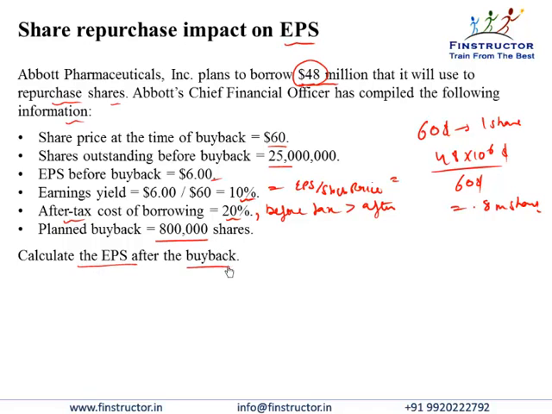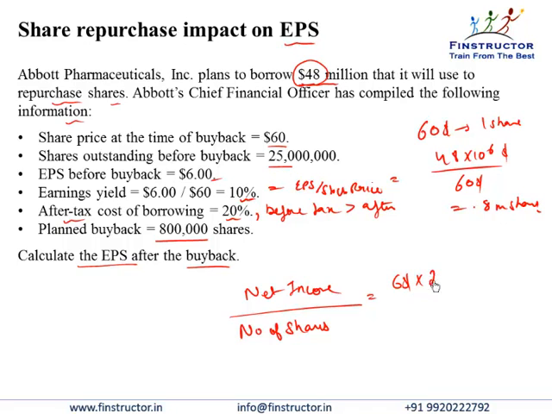Calculate the EPS after the buyback. So the EPS before the buyback would be calculated as the net income divided by the number of shares outstanding. The net income would be the EPS multiplied by the number of shares, that is $6 is the EPS multiplied by the number of shares of 25 million.